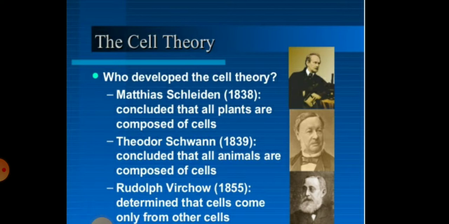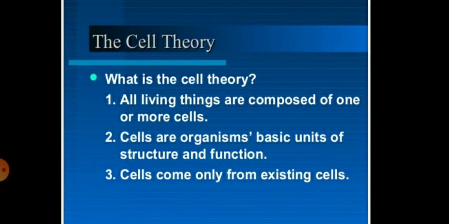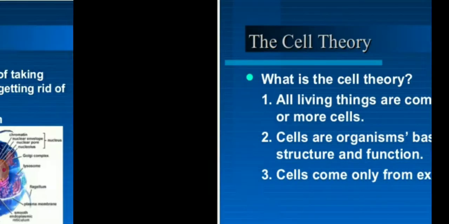After that, Rudolf Virchow determined that cells come from other pre-existing cells. So we come to know that the cell theory means all living organisms or all living things are composed of one or more cells. These cells are the basic unit of structure and function, and all these cells come from only pre-existing cells.